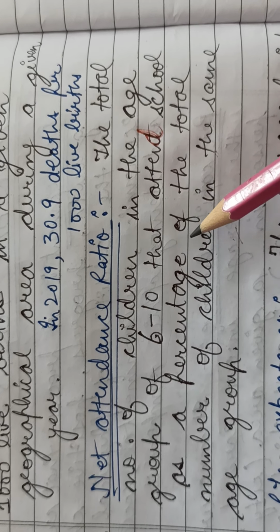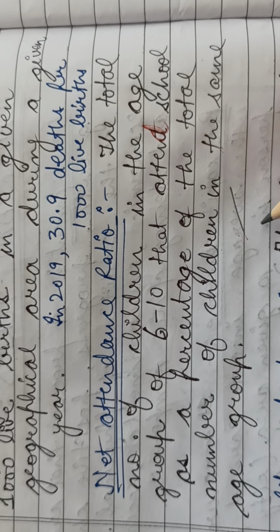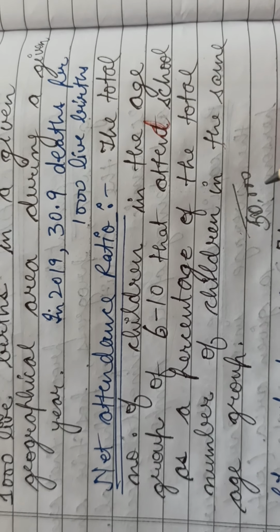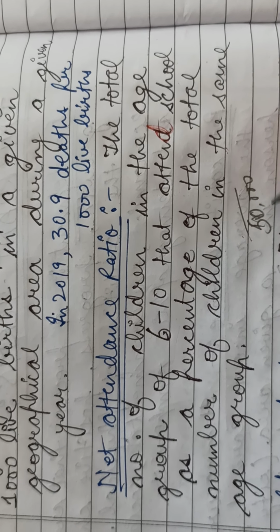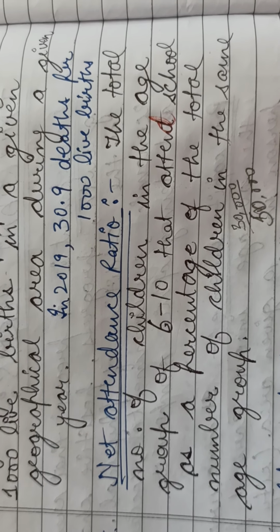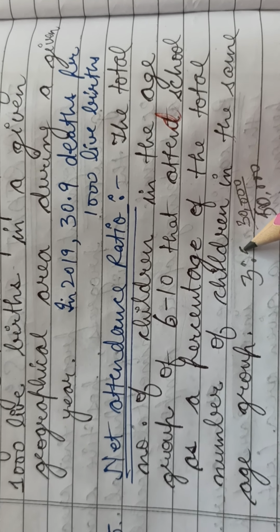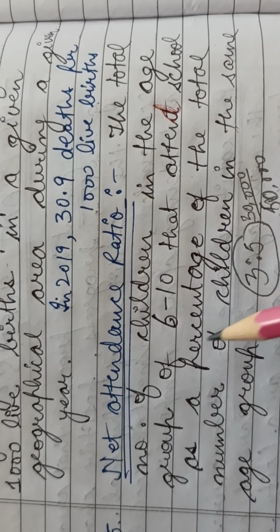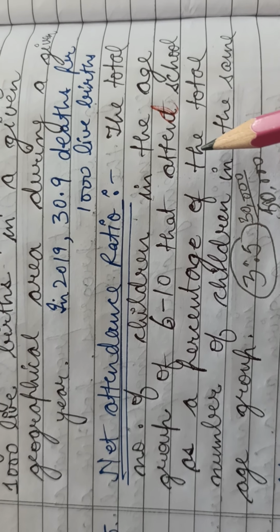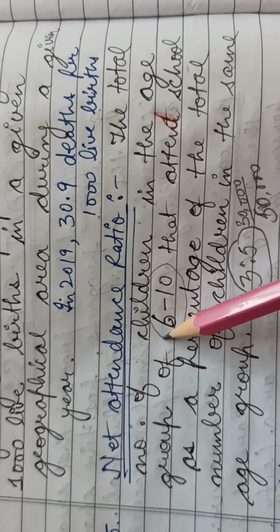Let's say in Punjab, the total students who lie between the age group of 6 to 10 years are, let's say, 50,000. And out of these 50,000 students, only 30,000 students are attending the school. So the net attendance ratio will be equal to 3:5. So this is how the net attendance ratio is calculated, which shows how many children are actually attending school from the age group of 6 to 10 years.